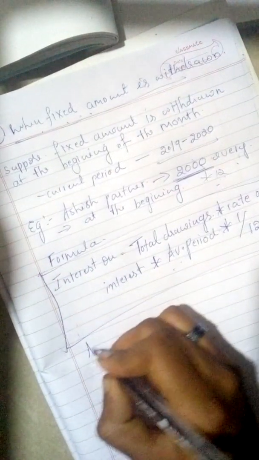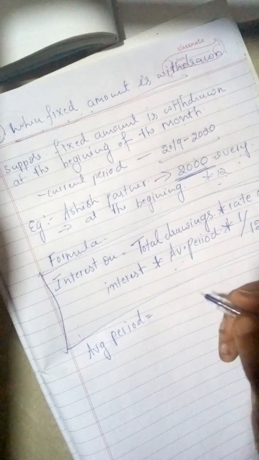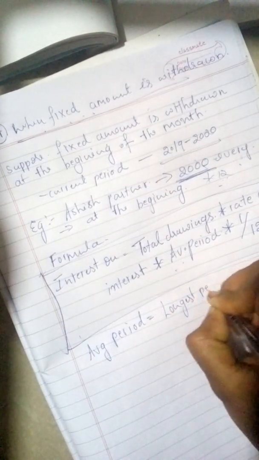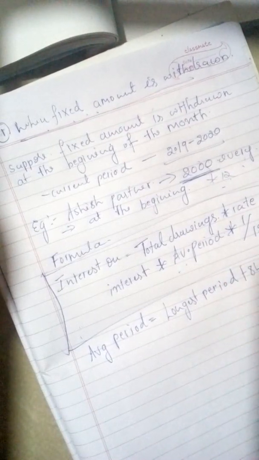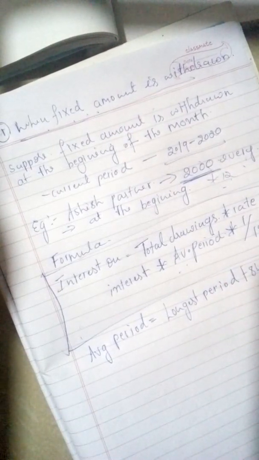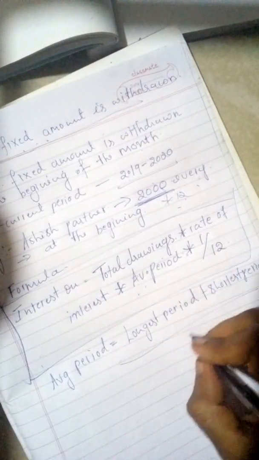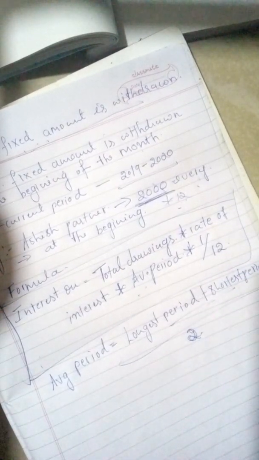So how to calculate average period? The formula is longest period plus shortest period. Average is calculated by dividing the sum of the items. Here two variables are there, so divided by 2. So this is the formula to calculate average period.